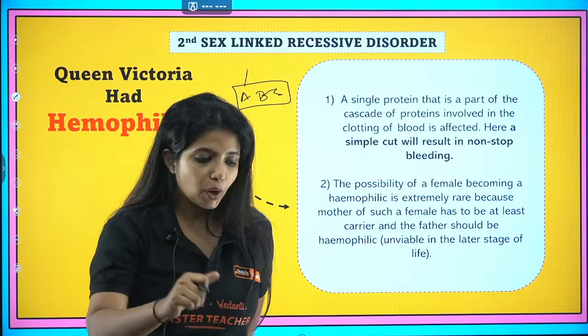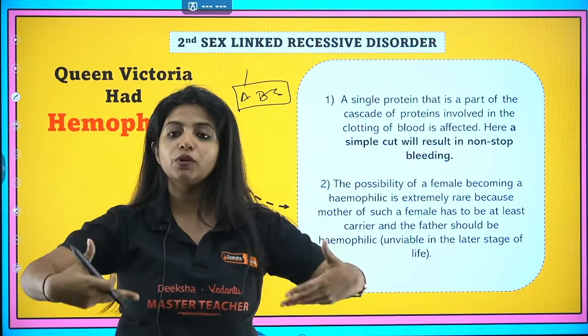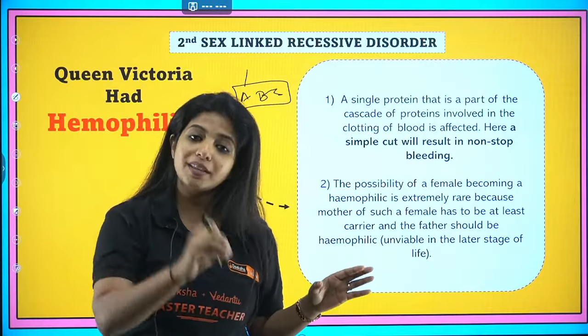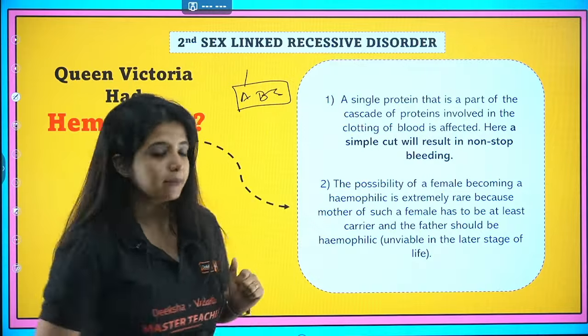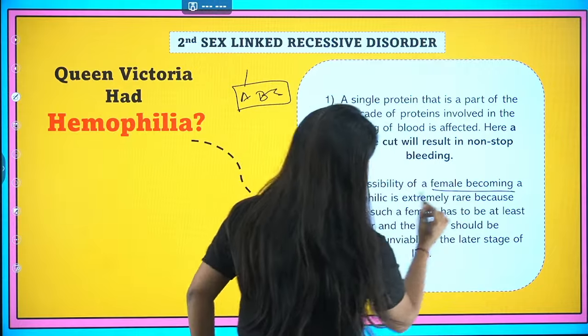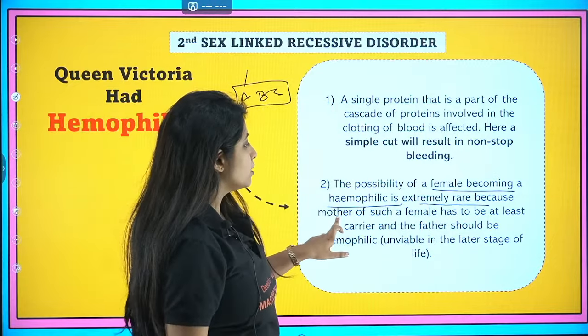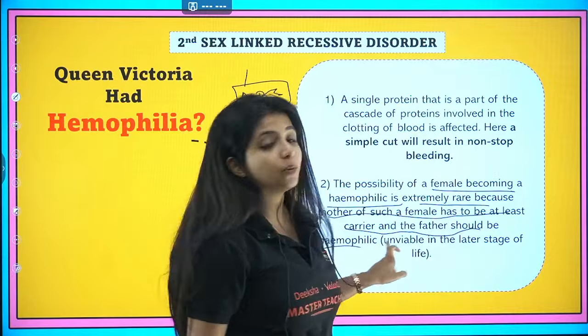So if I get a cut over here, blood is going to go like this. Now again, this is a sex-linked recessive disorder following the same pattern as color blindness. But over here, you need to know one more very important thing. The possibility of a female becoming hemophilic is extremely rare, because the mother of such a female has to be at least a carrier and the father should be hemophilic.